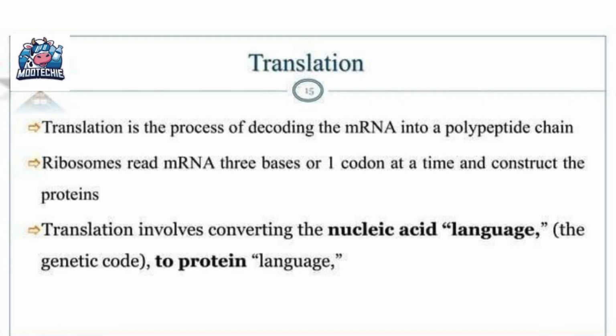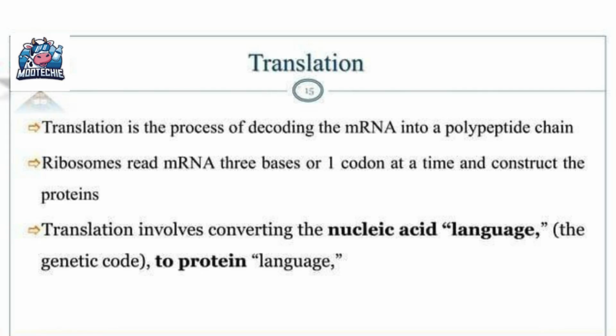The next point talks about the machinery. Ribosomes read mRNA 3 bases or 1 codon at a time and construct the proteins. So, the ribosome is like a factory. It moves along the mRNA strand, reading the genetic instructions in sets of 3 nucleotides called a codon. Each codon specifies one amino acid.